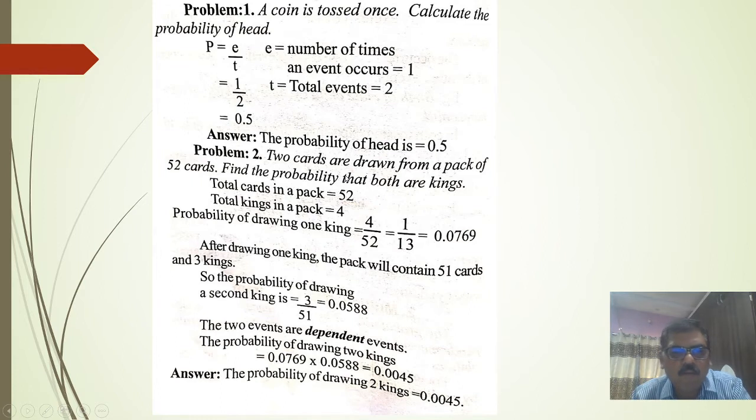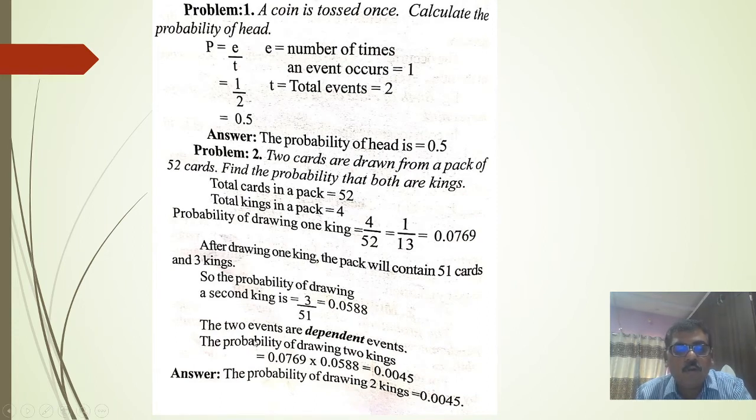Two cards are drawn from a pack of 52 cards. Find the probability that both are kings. Total cards in the pack are 52, and total kings in a pack are 4. Therefore the probability of drawing the first king is 4 by 52, that is 1 by 13, that is 0.0769. Then after drawing one king, the pack will contain 51 cards and 3 kings. So the probability of drawing the second king is 3 by 51, that is